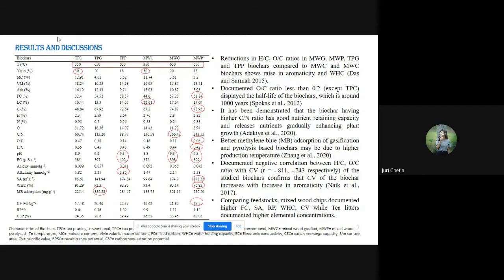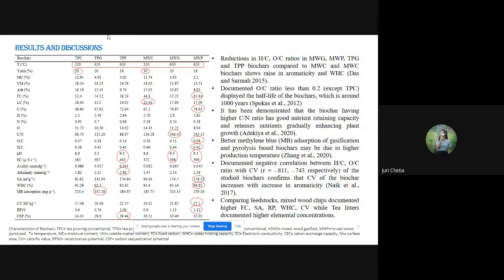Calorific value was found to be highest in the mixed wood pyrolysis method, and the recalcitrance potential was also found to be highest in the mixed wood pyrolysis method. And lastly, the carbon sequestration potential was found to be highest in the tea pruning pyrolysis biochar.